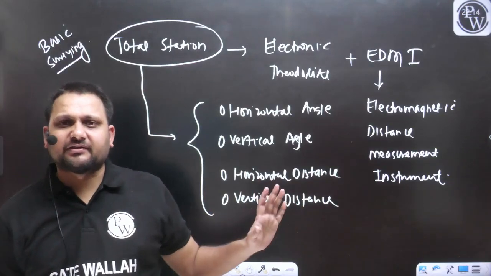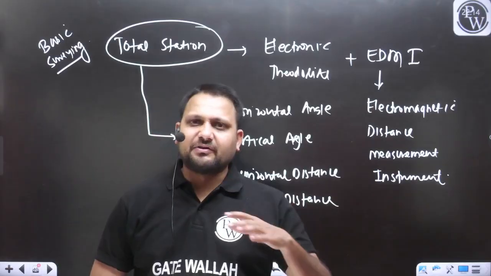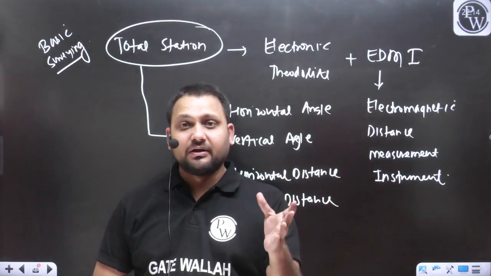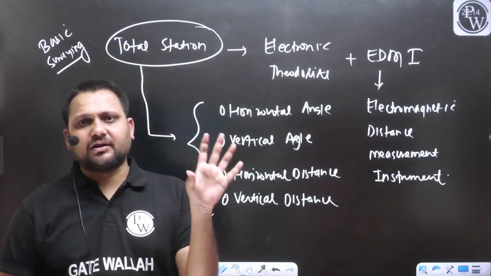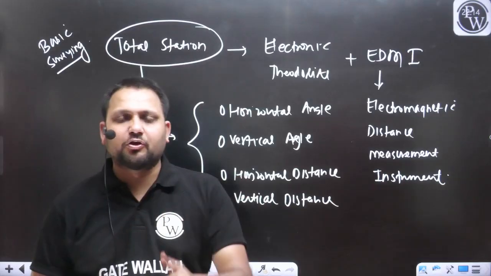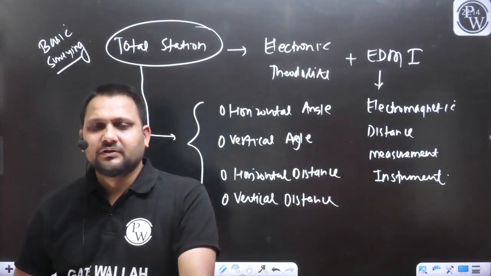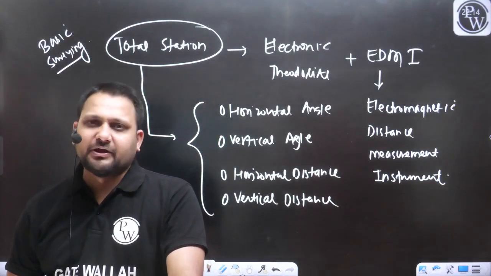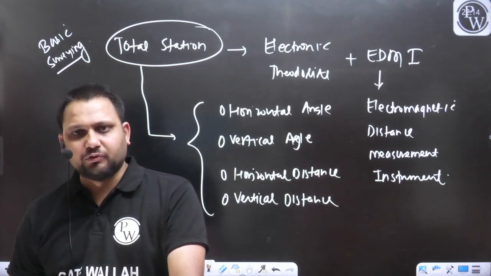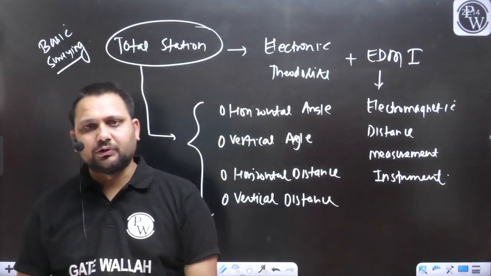In the total station you can store the data. Some features are added. Whatever survey you are doing in the field, you can just store the data. You can connect your total station with your computer, and you can easily transfer all that data. So more frequently the instrument that we use for surveying for practical purposes is the total station.